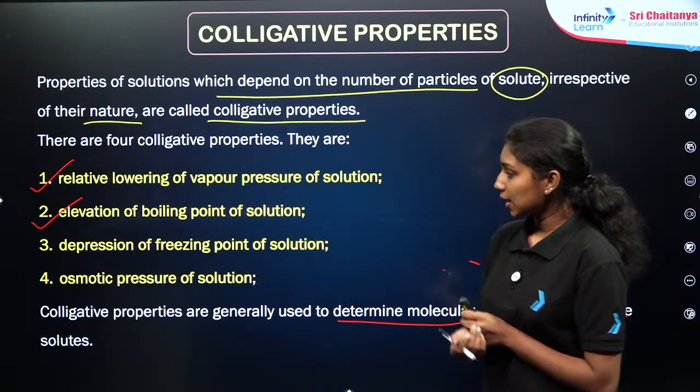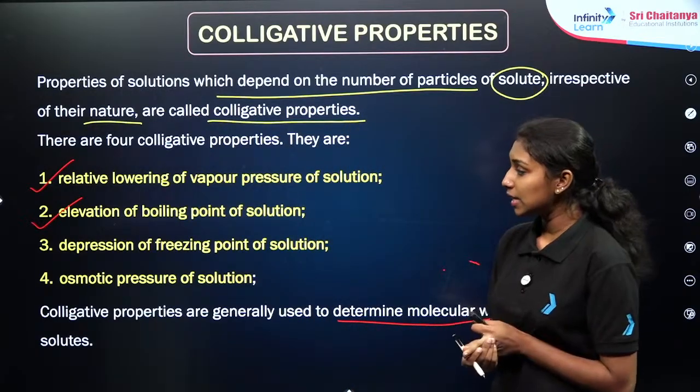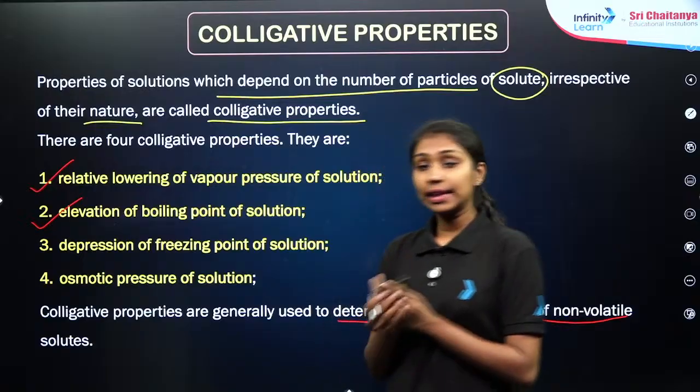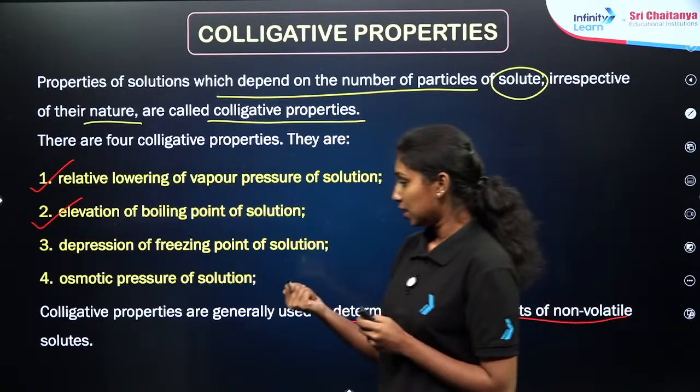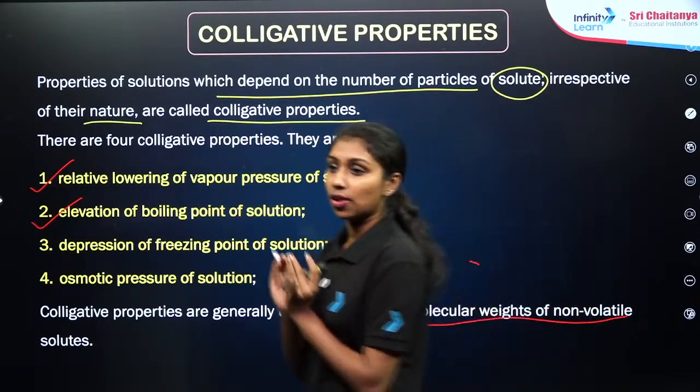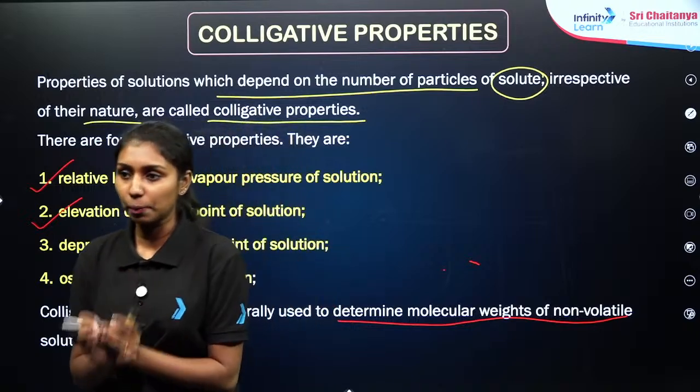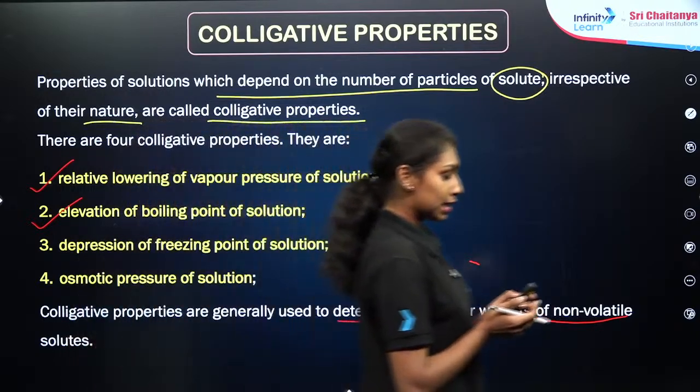The second one is elevation in boiling point. The third one is depression in freezing point of the solution. The last one is osmotic pressure of the solution. Here we are focusing only on the relative lowering of vapor pressure. So what do you mean by relative lowering of vapor pressure?